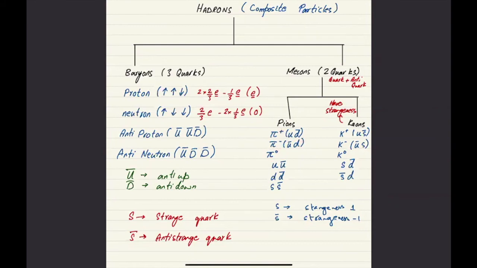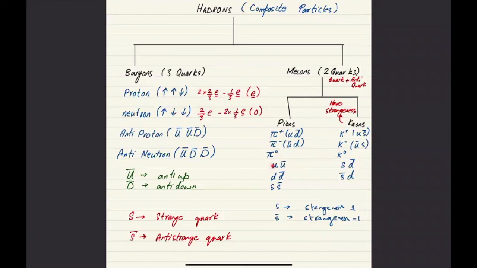Pi naught is made up of a quark and its own anti-quark, like up and anti-up, down and anti-down, strange and anti-strange. Pi plus and pi minus are made up of up and anti-down, or anti-up and down. That's the difference between pi plus, pi minus, and pi zero.